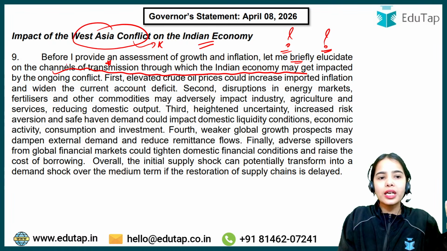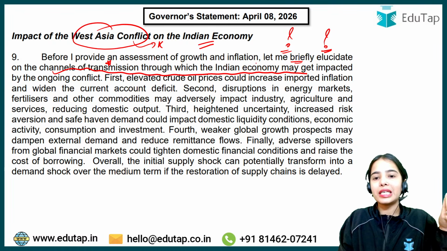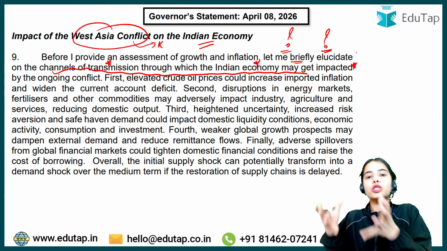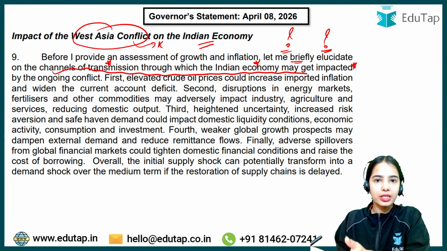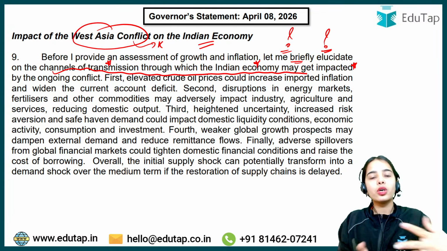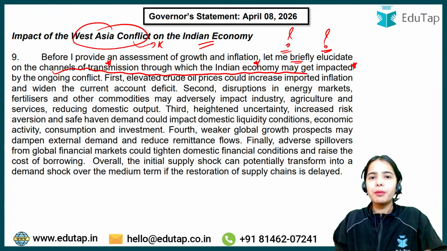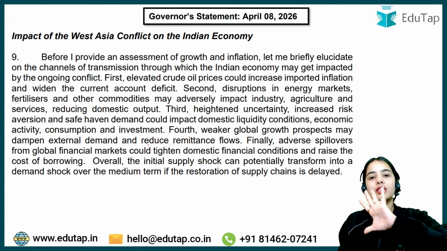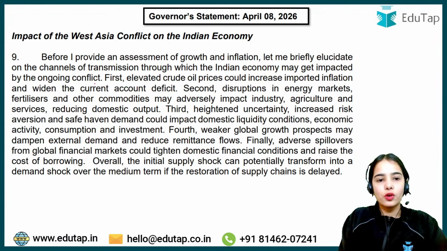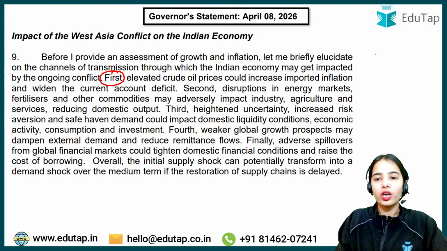So what are the channels of transmission through which the Indian economy can get impacted by the ongoing conflict, in which India is not involved in the military sense? If we are not involved in the military sense, how are we getting impacted by this conflict? There are actually five areas where we are getting impacted. First of all, elevated crude oil prices.